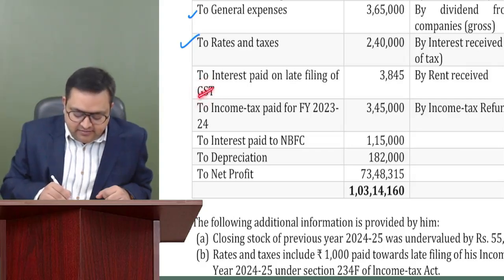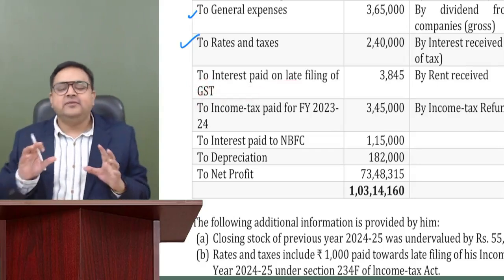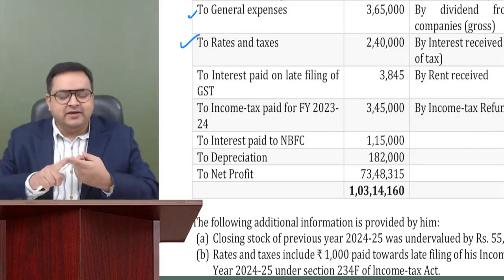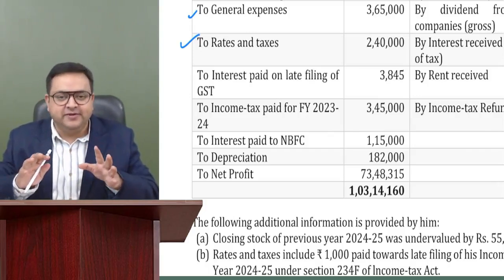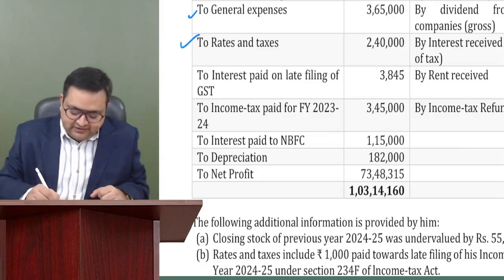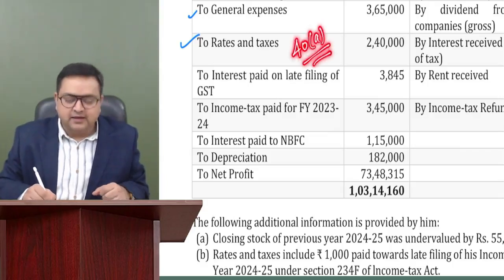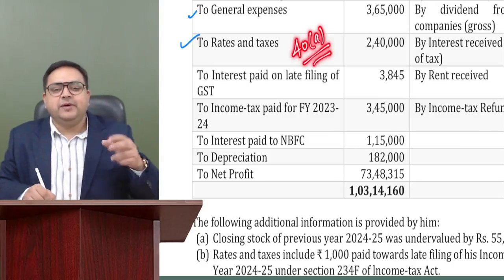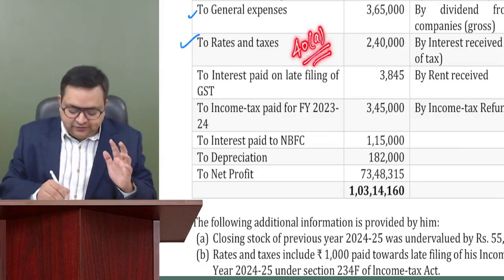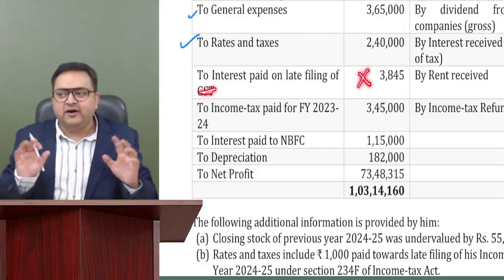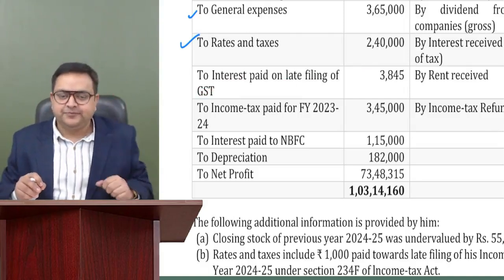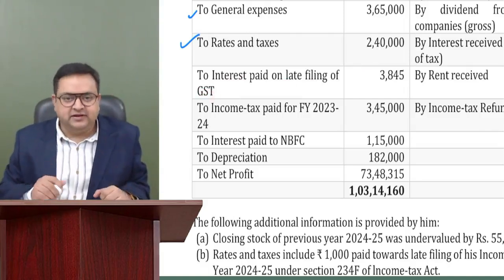See, if this would have been income tax, guys, if this would have been late filing of fees of income tax, for income tax, we never allow anything. Any income tax paid, any advance income tax paid, any provision for income tax paid, any penalty for income tax paid, any interest for income tax paid. So we have section 40(a), which specifically says that any amount payable to income tax is not allowed. So if this would have been interest paid on late filing of income tax, then I would have disallowed it because of 40(a). Got it? Now it is not income tax, it is GST.